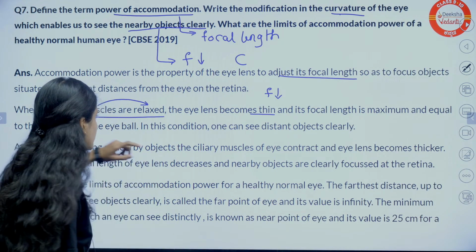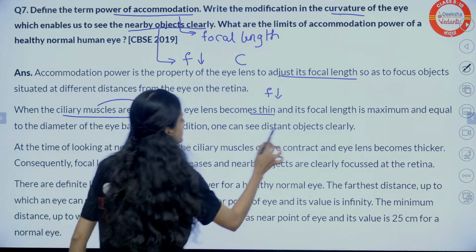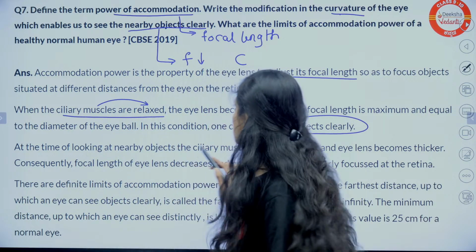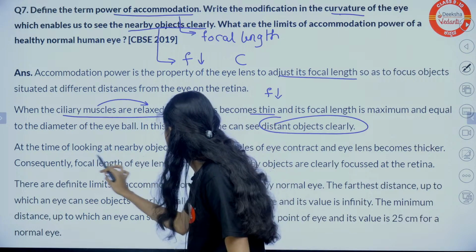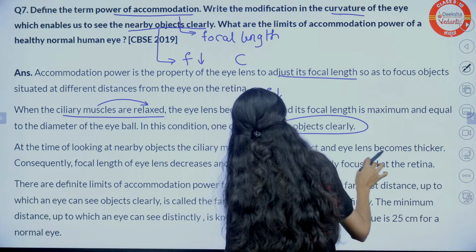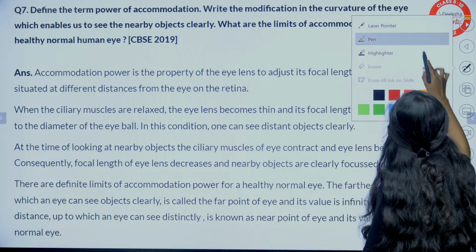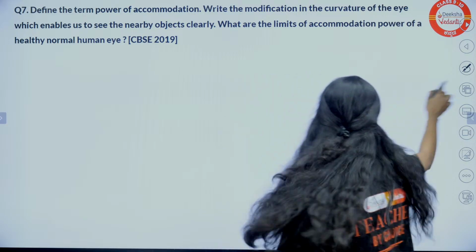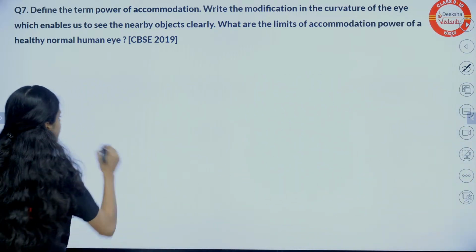Just a second, guys, why is this definition given over here in the condition? This is for distant objects. Okay, let's be clear. They have given distant objects also, but it is asked only to see nearby objects. Let's skip this. So, let me just remove all this. Let me discuss this by myself, or else seeing that statement, I will get confused.